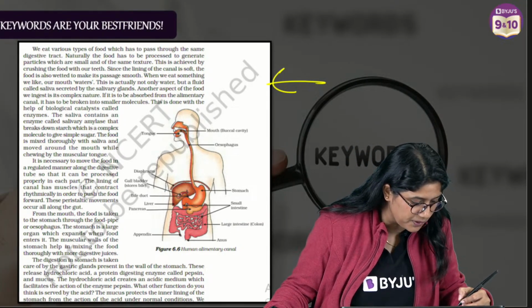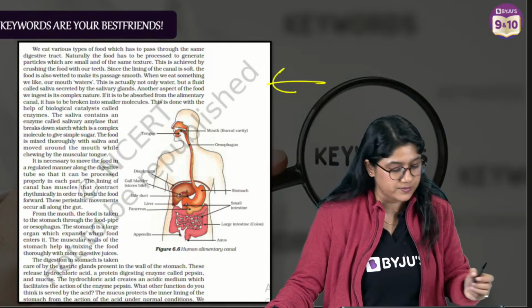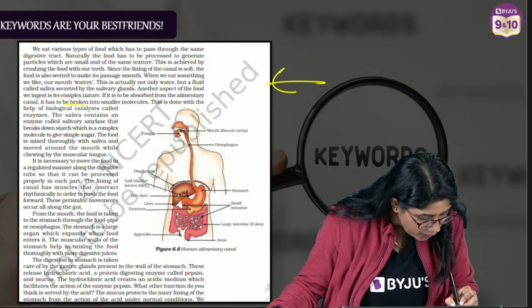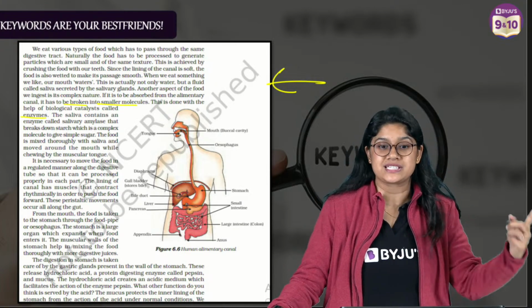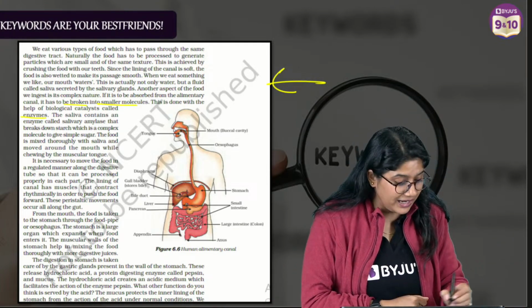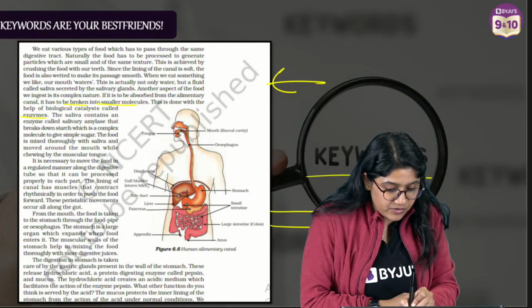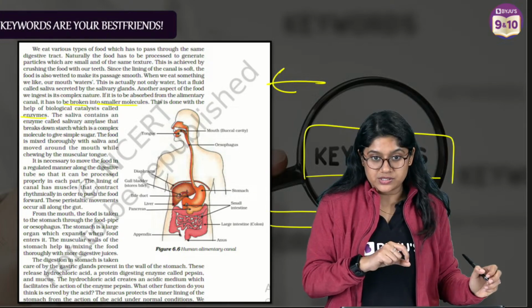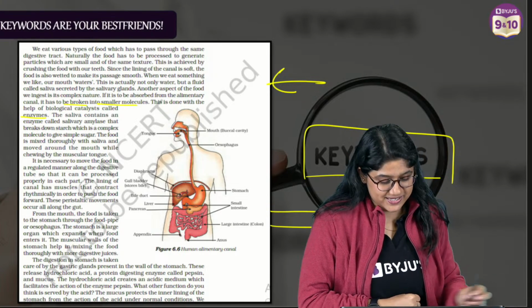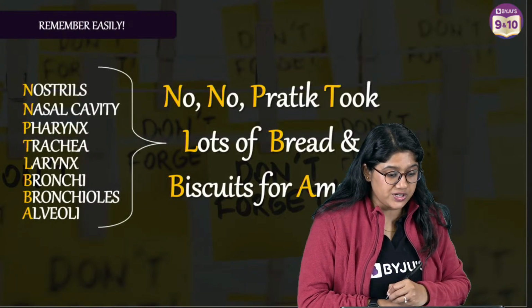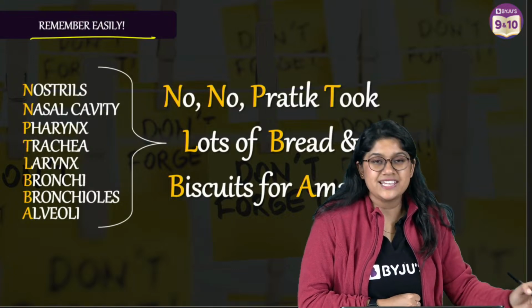For example, in this particular paragraph, you have so many important words. So read it like smaller molecules called enzymes. I think many of you are asking what are enzymes. When you read the textbook, underline the keywords. Underline the keywords. Remember them.